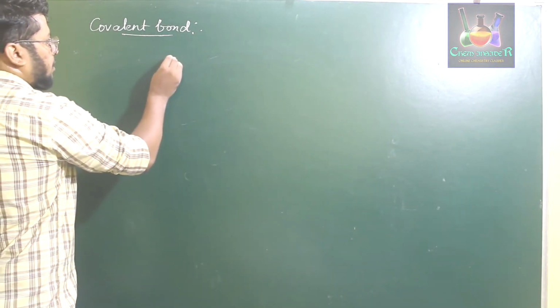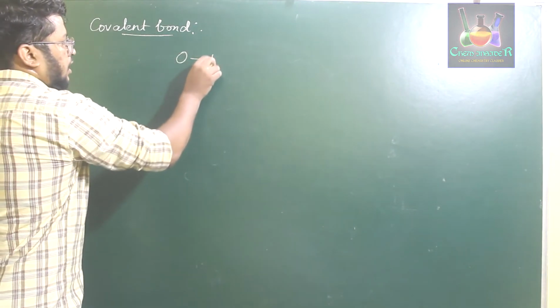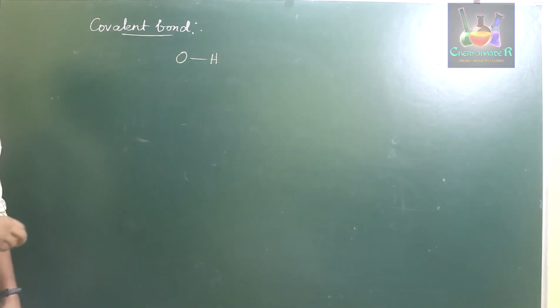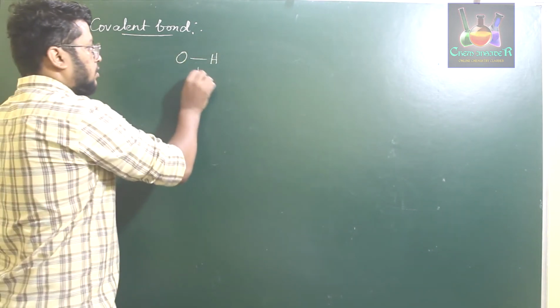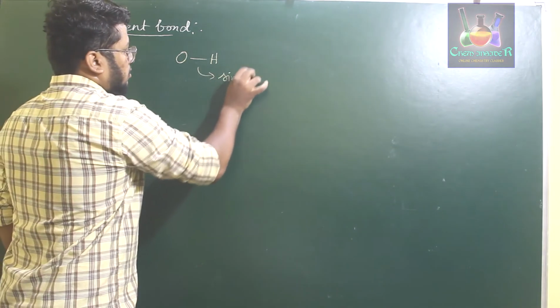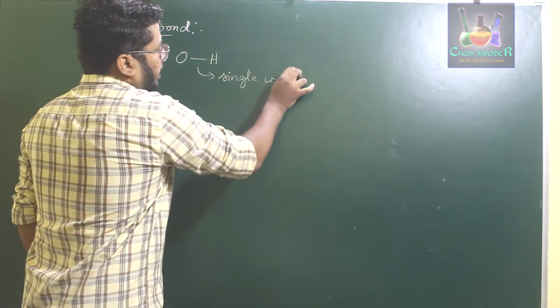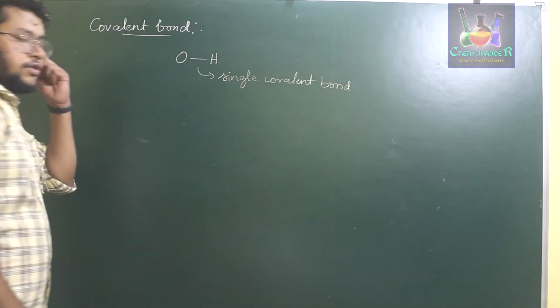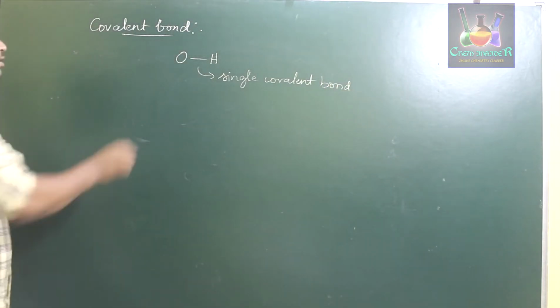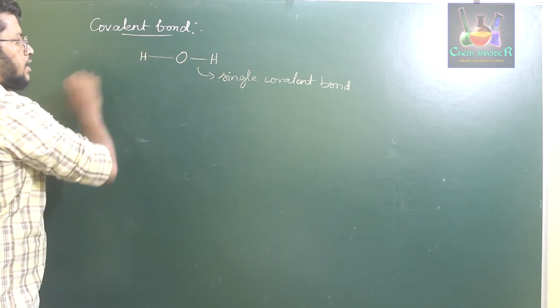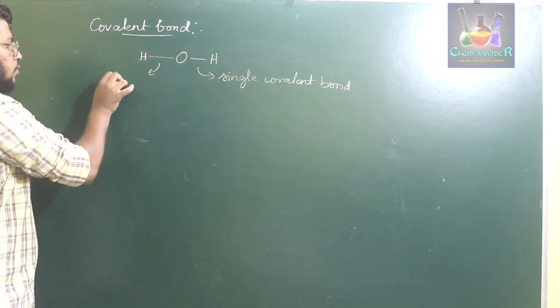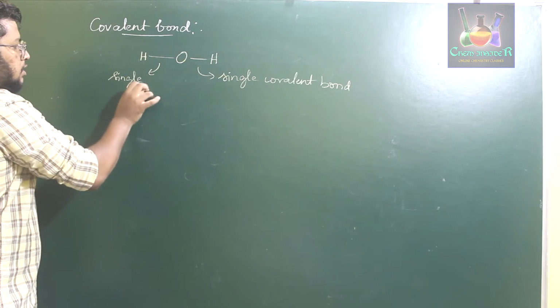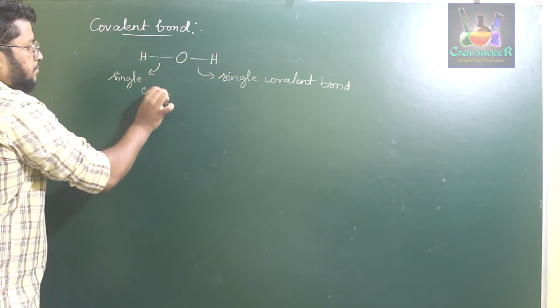For example, oxygen with hydrogen results in a single covalent bond, because oxygen and hydrogen are sharing 1 pair of electrons. On the other side, these two are again a single covalent bond.